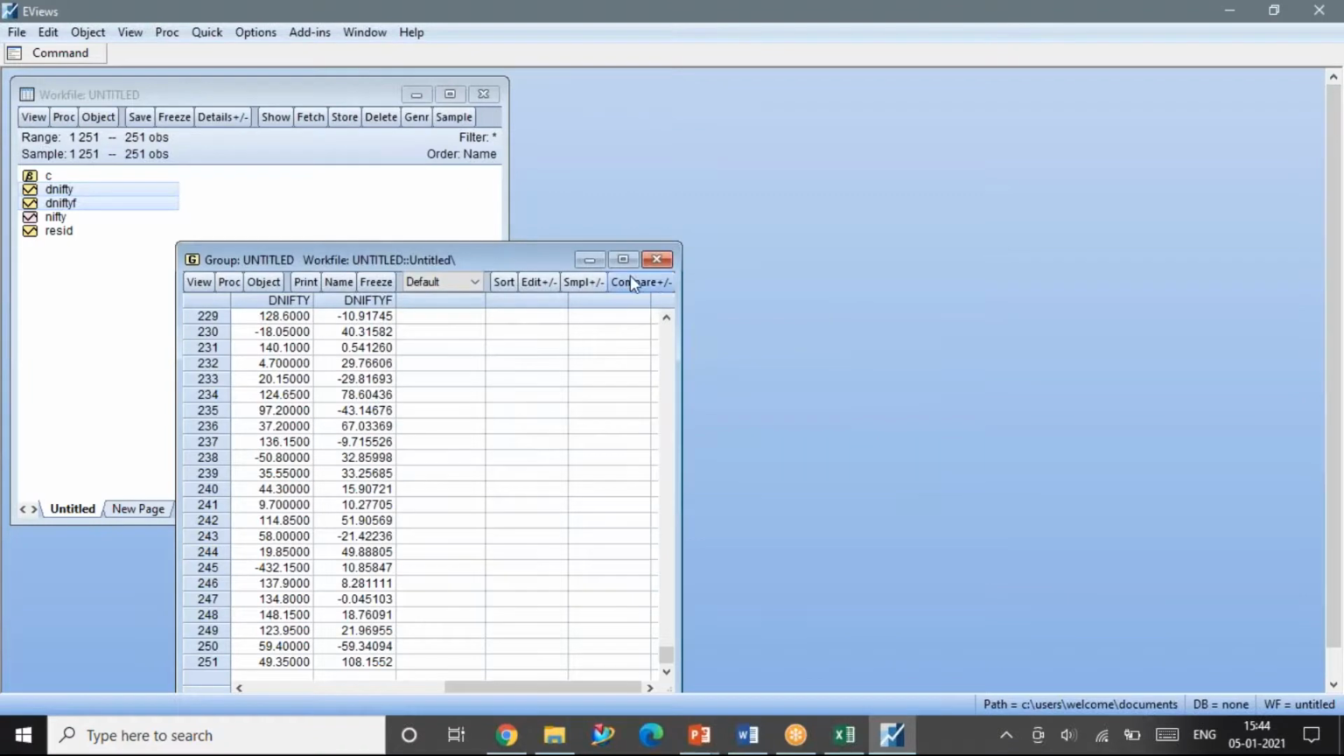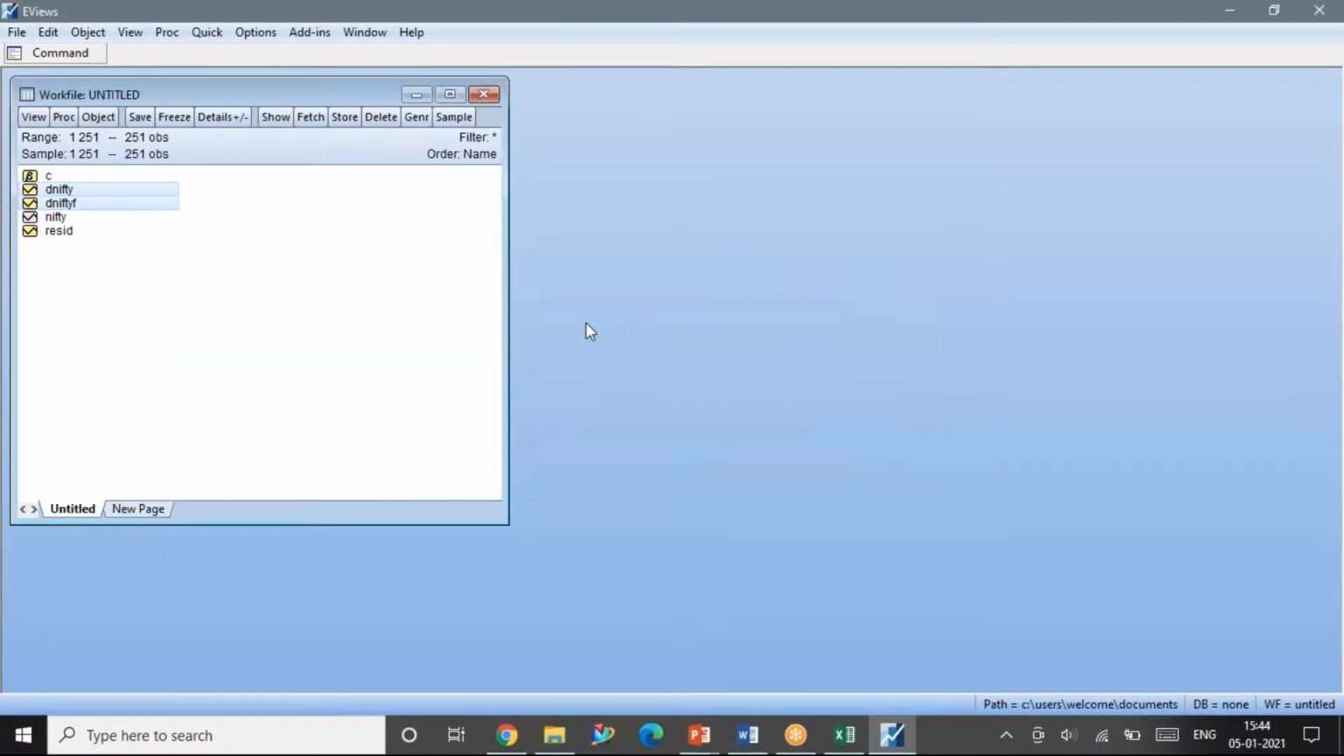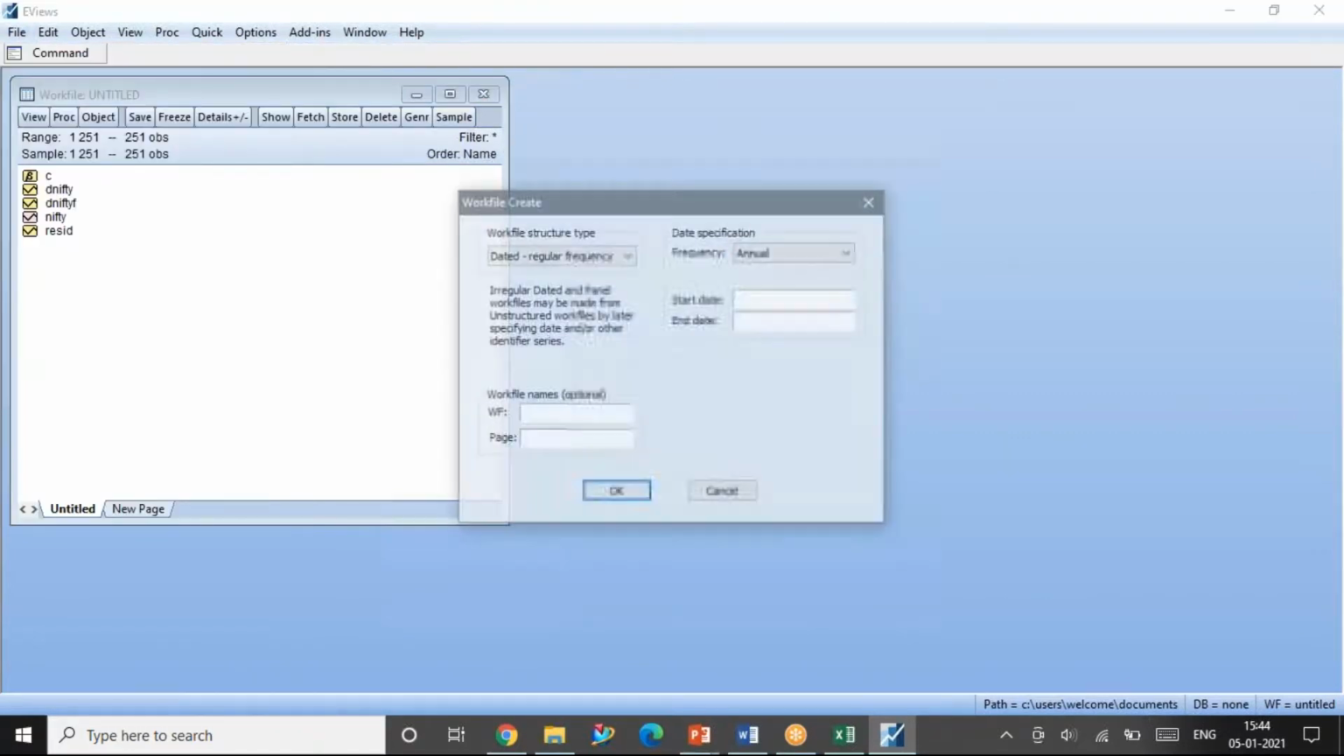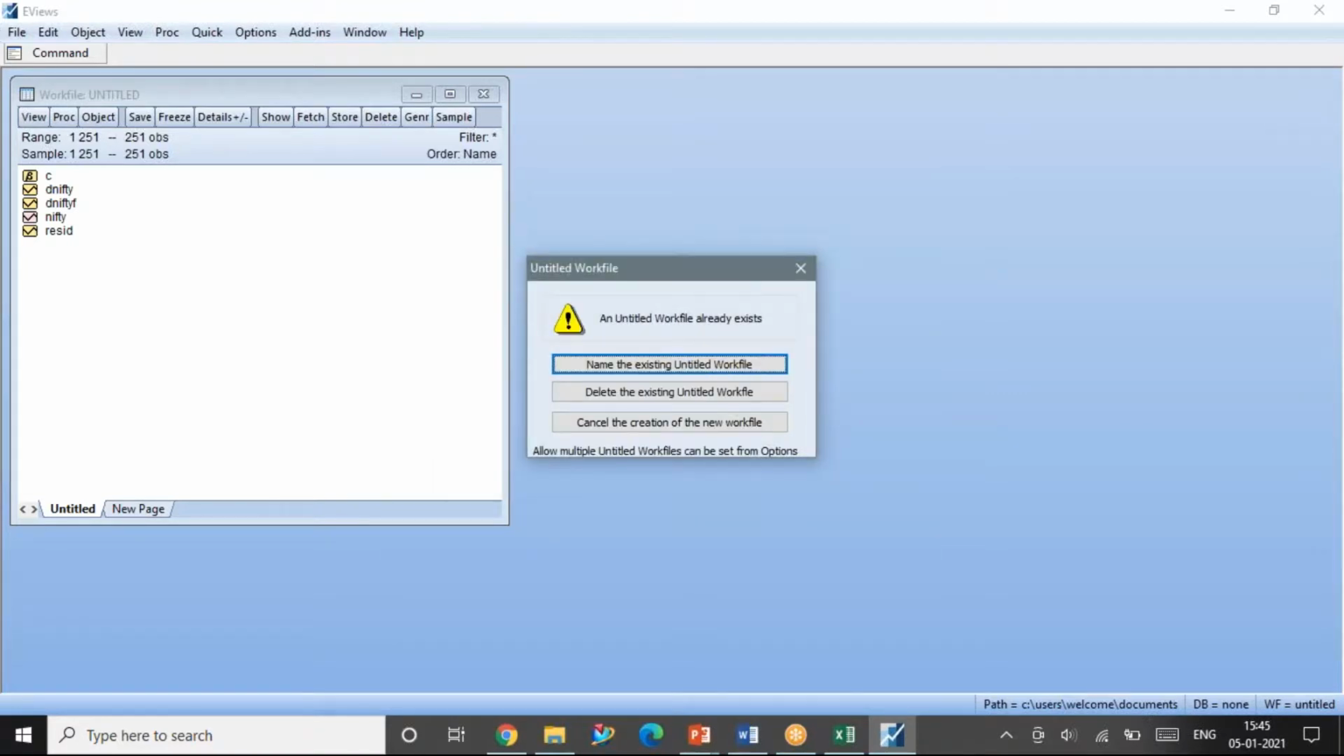I am closing these windows. I am creating a new work file, and I will show you the difference. File, new work file. It will ask me for this information. I should give unstructured, as I was telling you yesterday. Then for the number of observations, I'm extending them. Earlier it was 251, so I can give 255. I'm giving just 4 extra observations, because, as I told you, prediction for a very long time will not give a better result. So 255, and I'm giving OK.